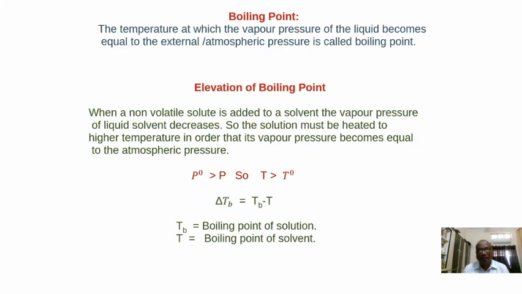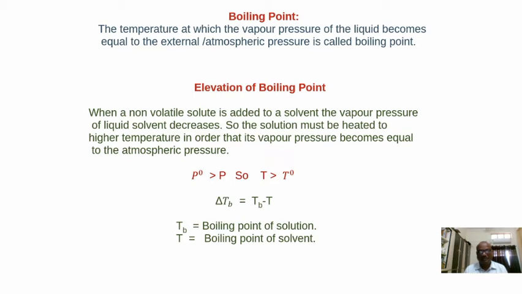So what is the meaning of boiling point? It is defined as the temperature at which the vapor pressure of a liquid becomes equal to the external pressure.